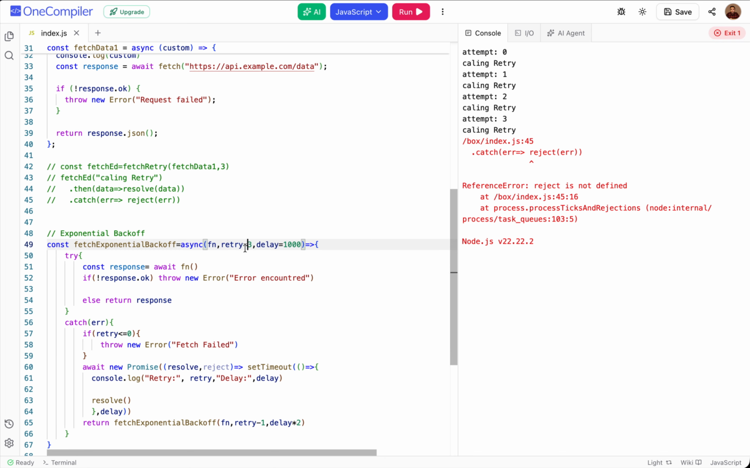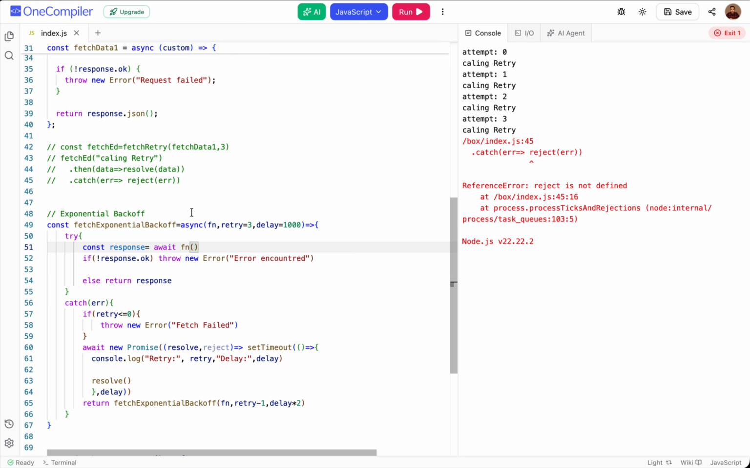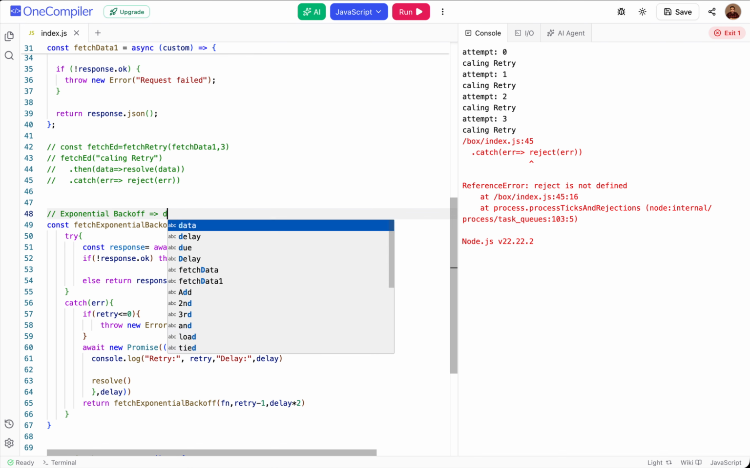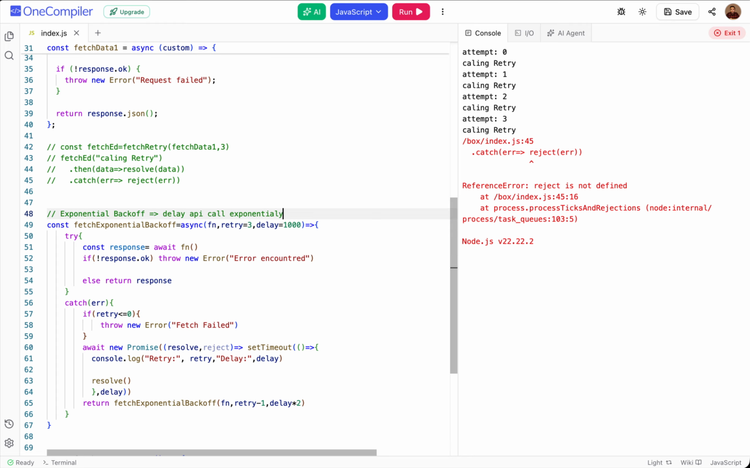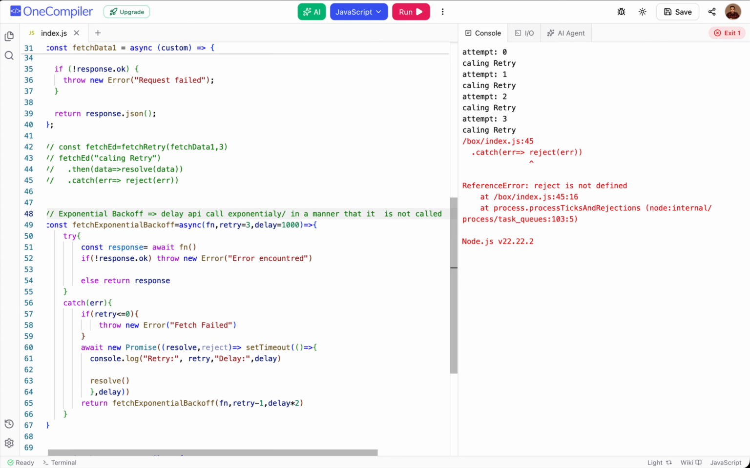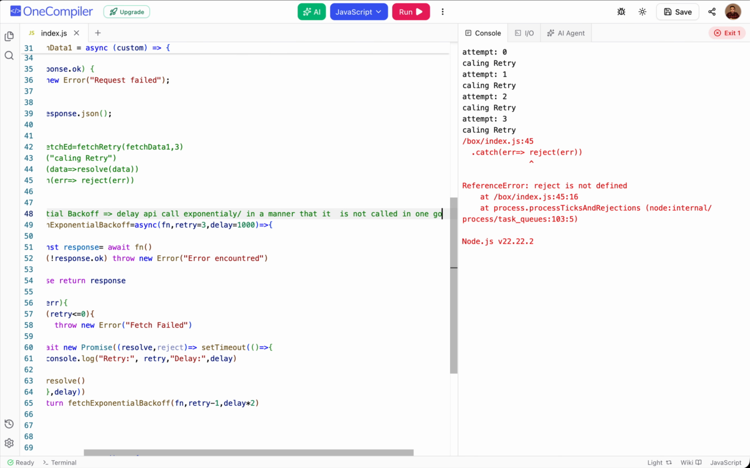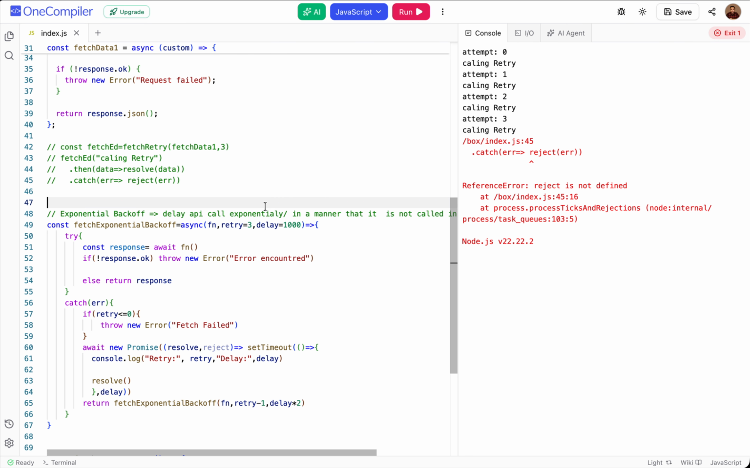So exponential backoff, what it does, till here it is correct, right? We take a callback, we give it a retry, and we give it a delay. So we give it a delay, and why the name exponential backoff? It is simply clear that we need to delay our API call exponentially, or in a manner that it is not called in one go, right? So this is what we have to implement.